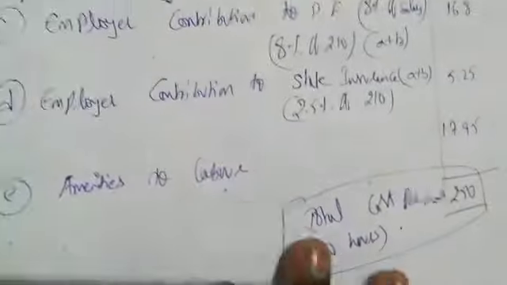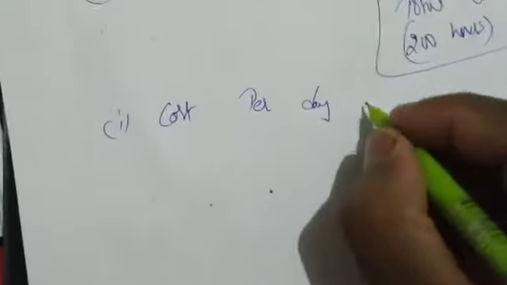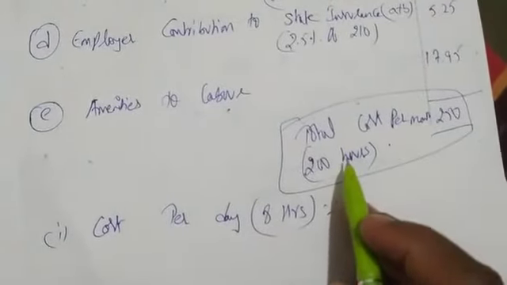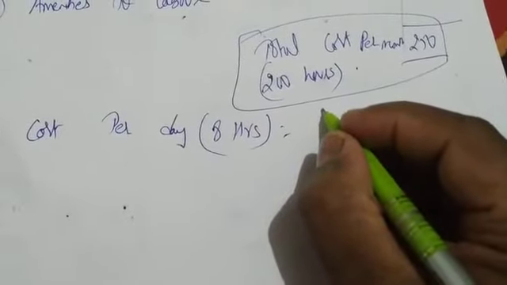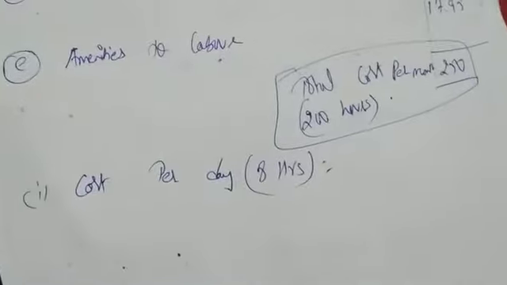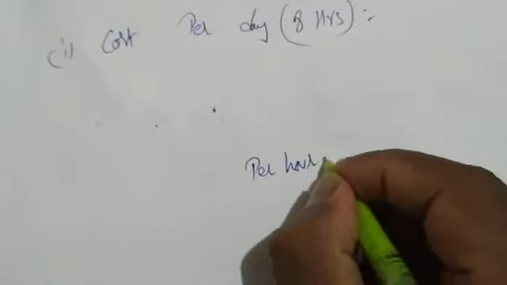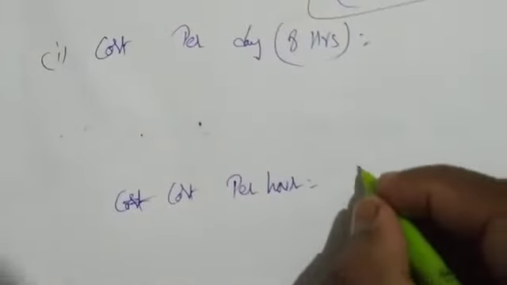Okay. Now, Roman number 1, cost per day. Per day how many hours? 8 hours. Per 8 hours we have to find out. Here this 250 is total cost for 200 hours. So how to find out cost per 8 hours, cost per day? First we have to find out per hour. Cost per hour, how to find out? Total cost divided by total hours.